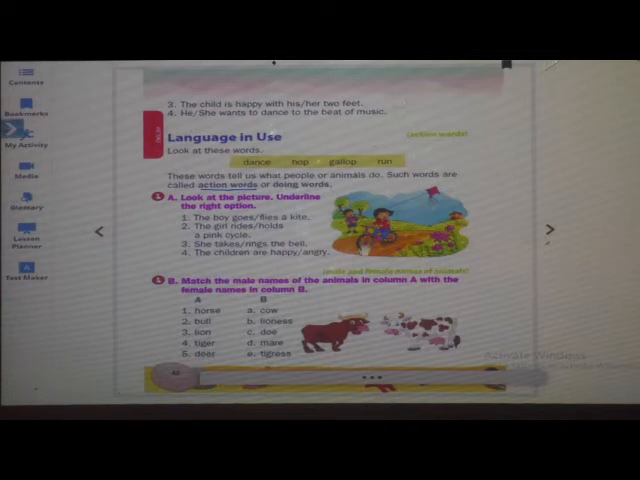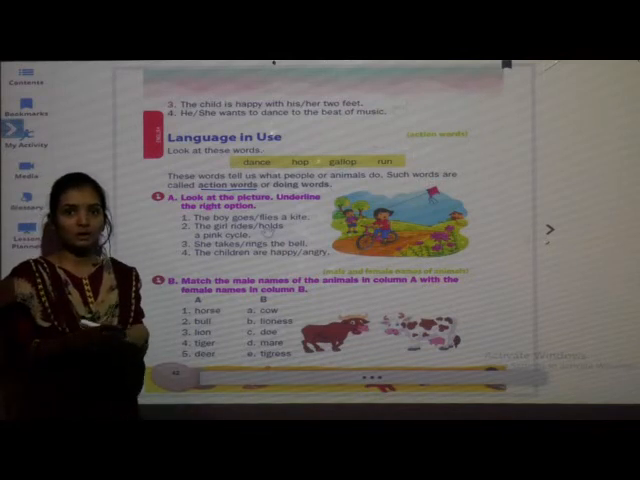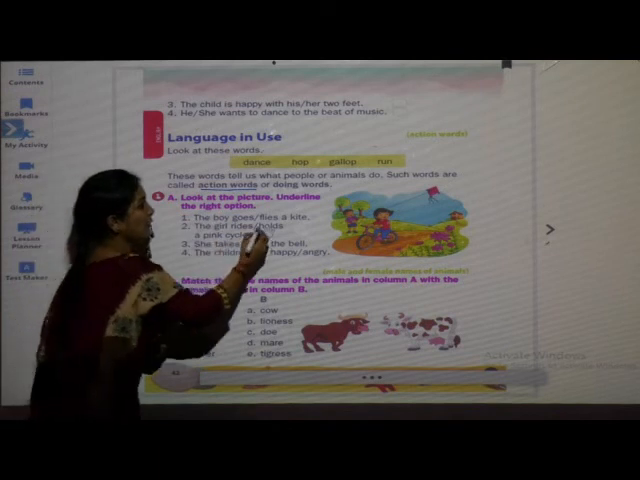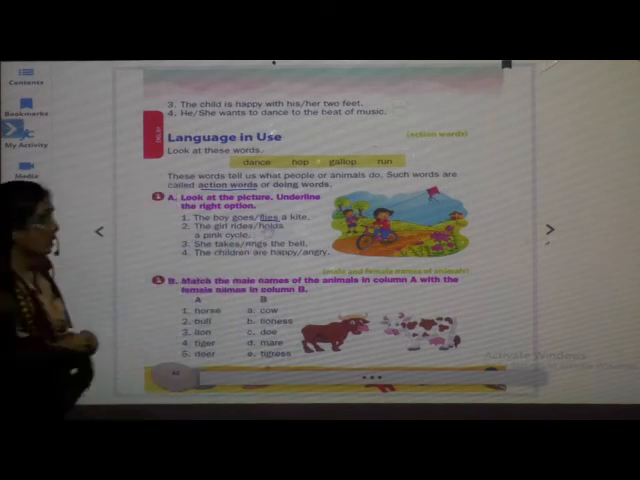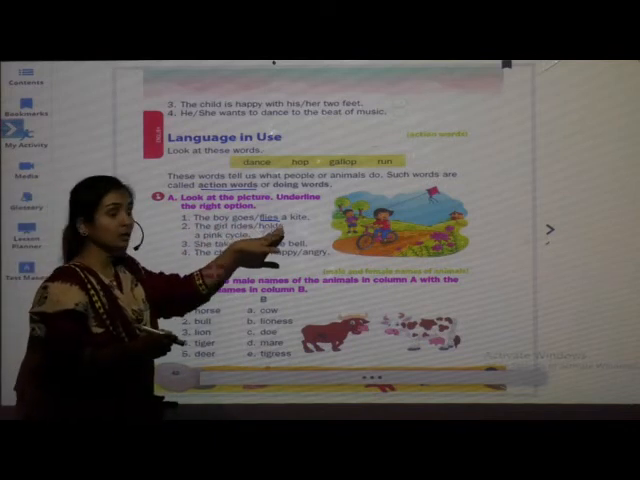So the girl is riding a bicycle, boy is flying a kite. So now we will read these sentences and we will see what actions are there. First one. The boy goes or flies a kite. What is the boy doing? Yes. The boy flies a kite.